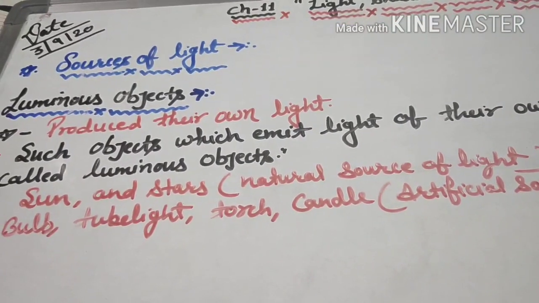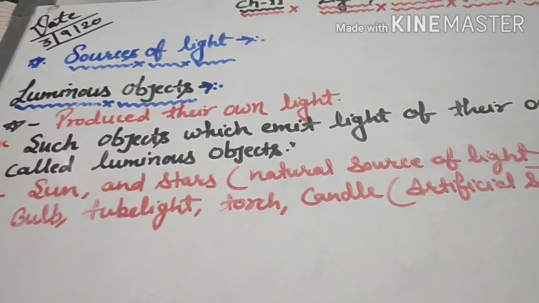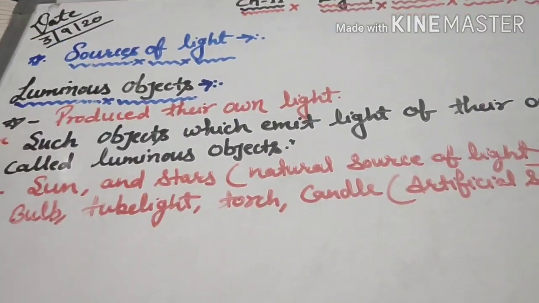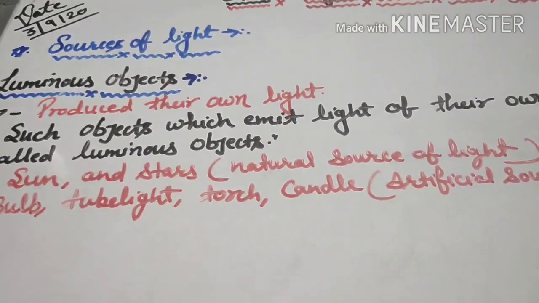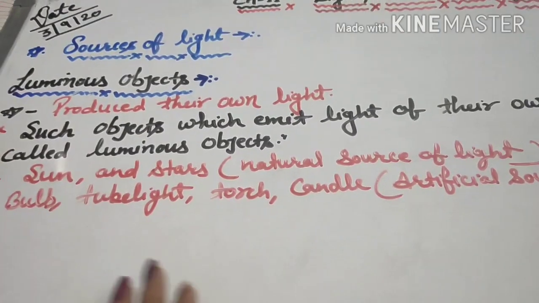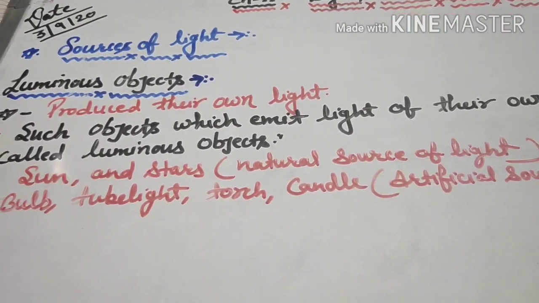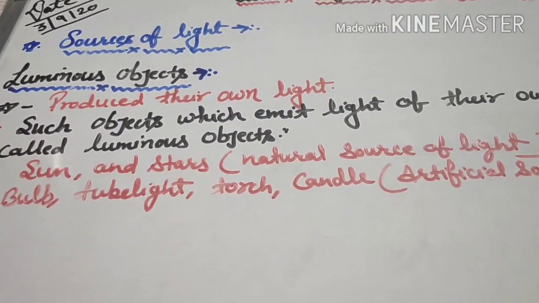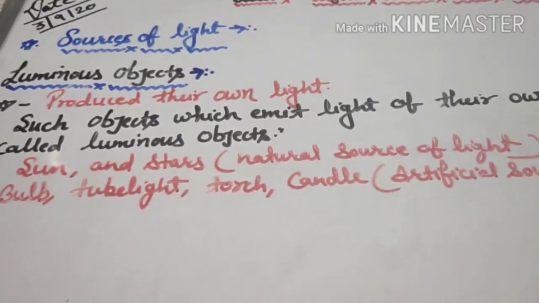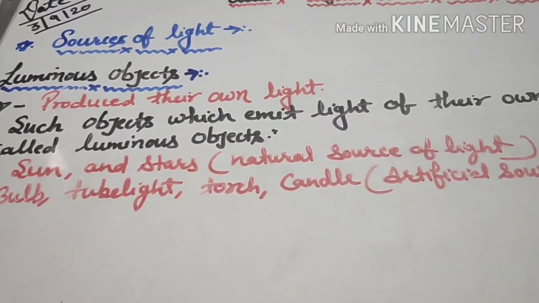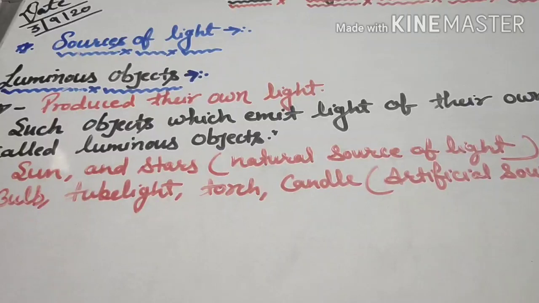These are actually man-made or artificial sources of light, but they are luminous objects because they produce their own light.